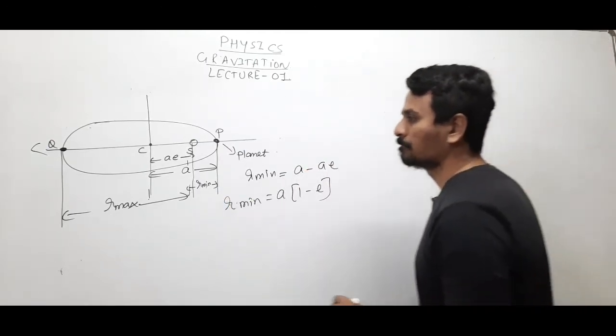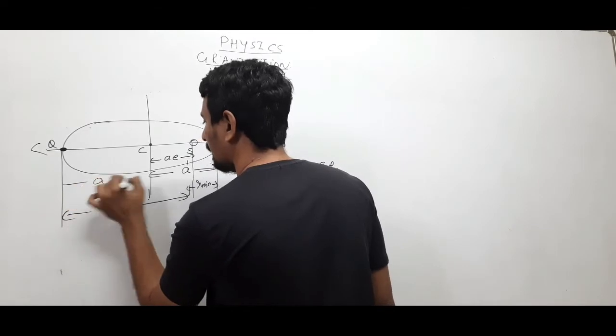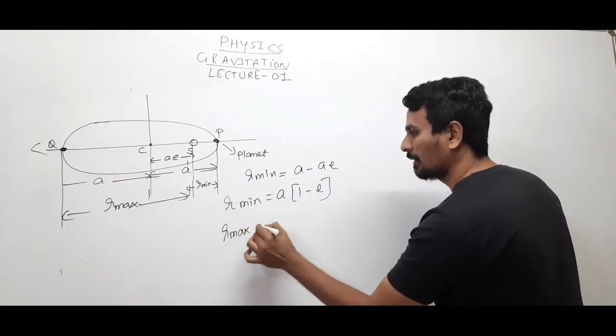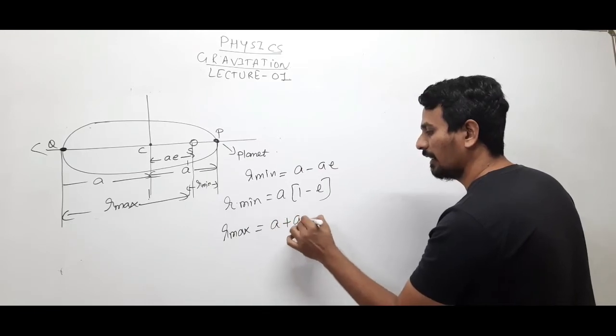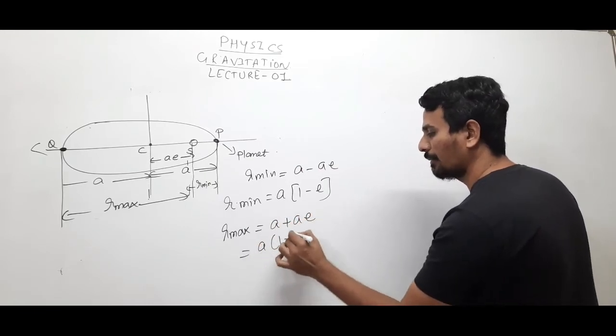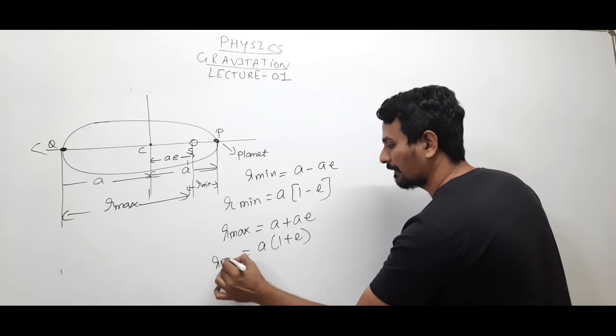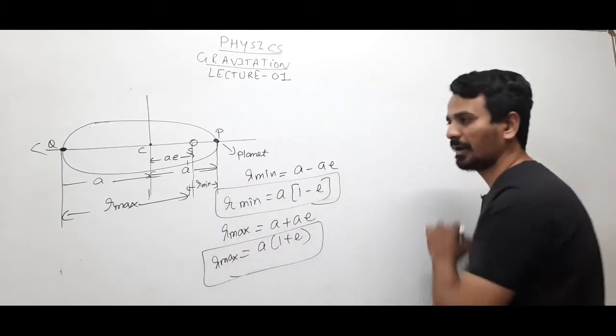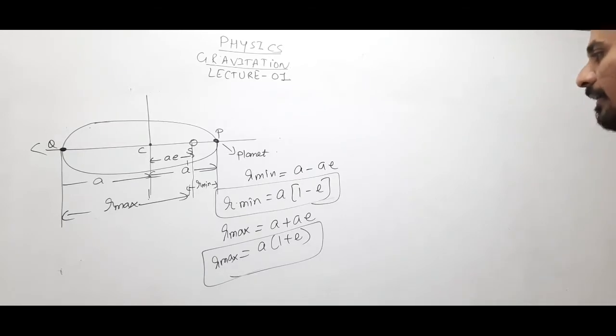Clear? Similarly, on this side the distance is A and this is ae. So the maximum distance will be A plus ae. A can be taken common, so R max is A(1 plus e). Clear? Done? Okay, so this is R minimum and R maximum.